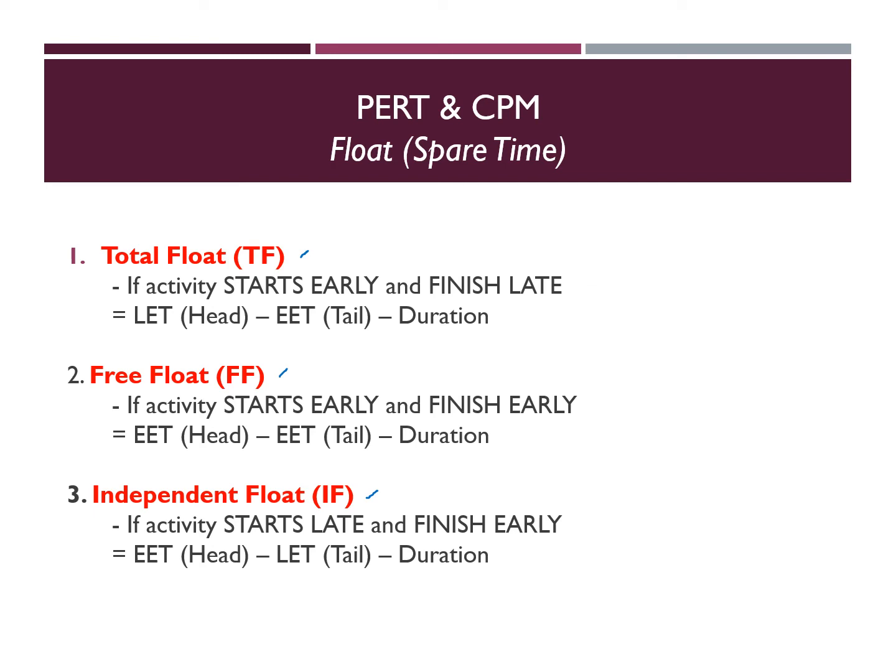To understand the three types of float, they are actually referring to different situations. So maksud jenis-jenis float ni adalah sebenarnya ianya merujuk kepada situasi spare time yang berbeza. Situasi sahaja. So what is meant by total float? Total float is a situation where we want to calculate the spare time. Float is spare time or extra time. We want to see is there any extra time or spare time or not if an activity starts early and finishes late.